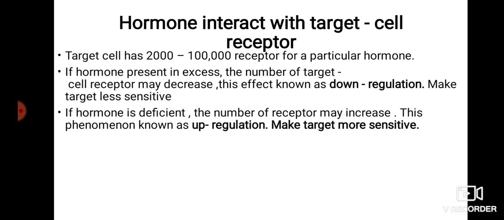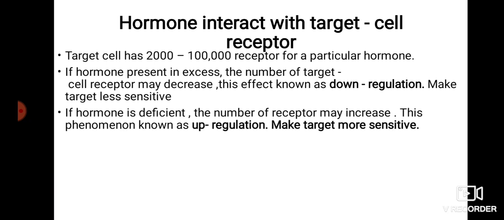If the hormone is deficient, if the concentration of hormone in the blood is less, the number of receptors increases. So the cell has more vacant receptors. In this way the number of receptors increases, and this phenomenon is known as upregulation.